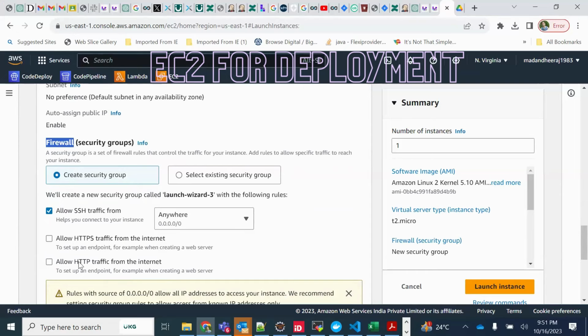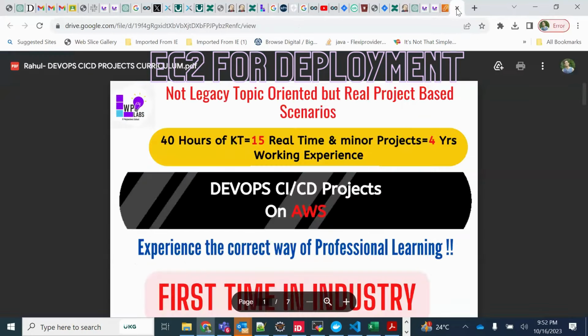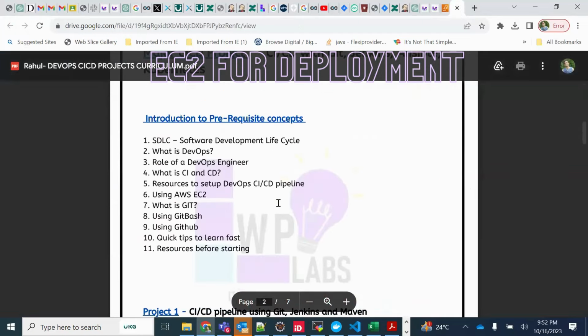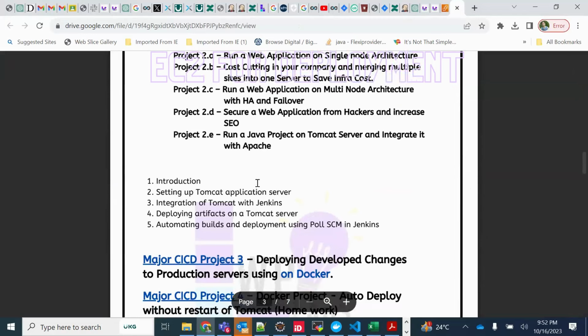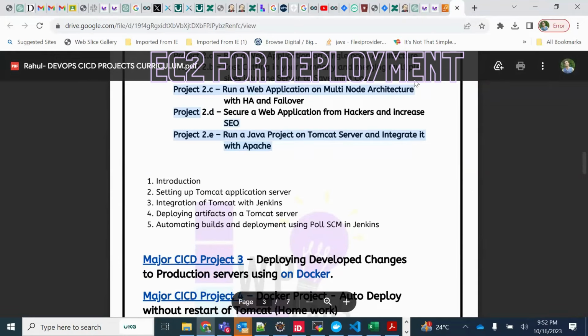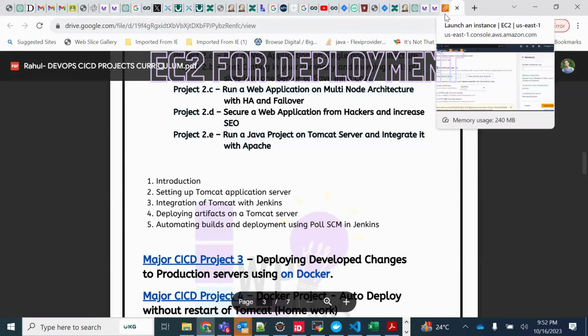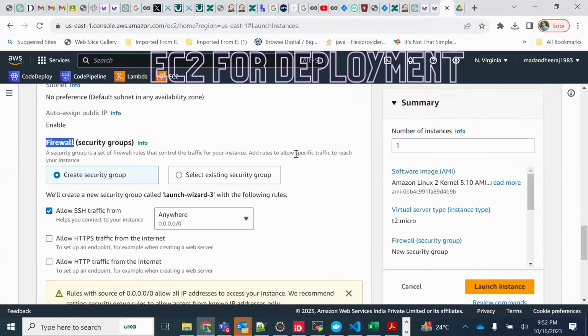We will see how HTTPS is better than HTTP in our project, in our curriculum. If you open that curriculum, here you go down, there is a project here, project 2.D. In 2.D, we will see how HTTPS is better than HTTP, and we'll convert HTTP to HTTPS. HTTPS is for encrypting the post request. Suppose you are trying to post something or get something, the value will be encrypted. So it is always better.